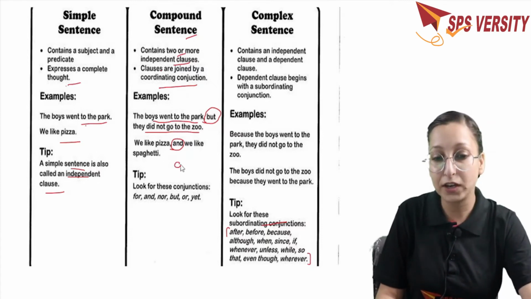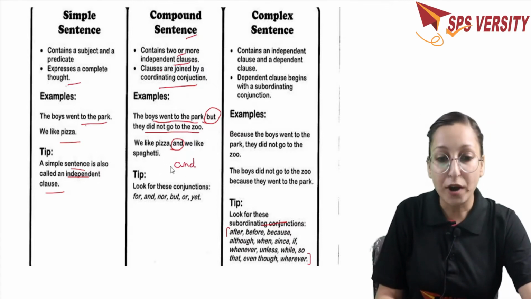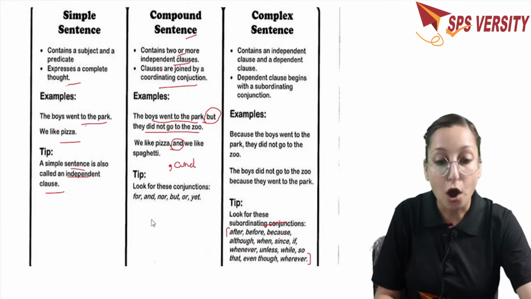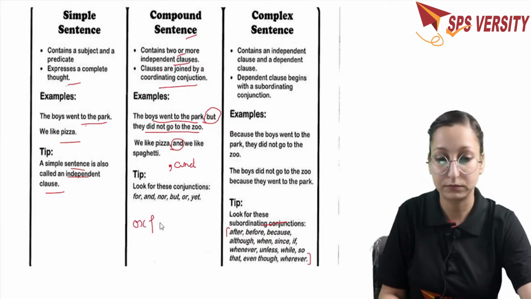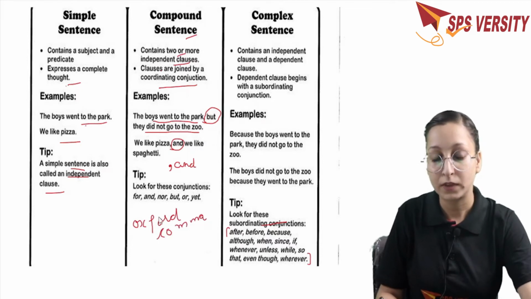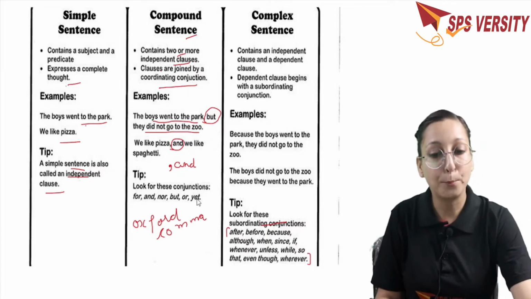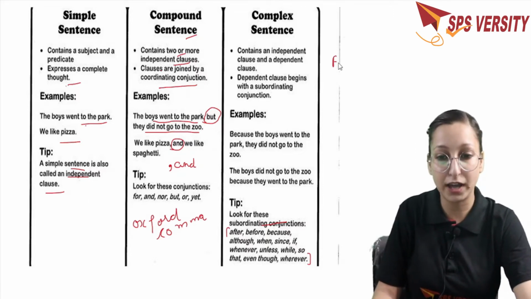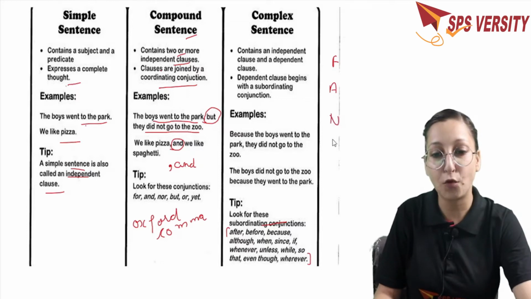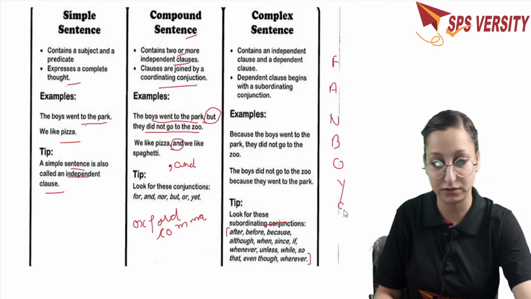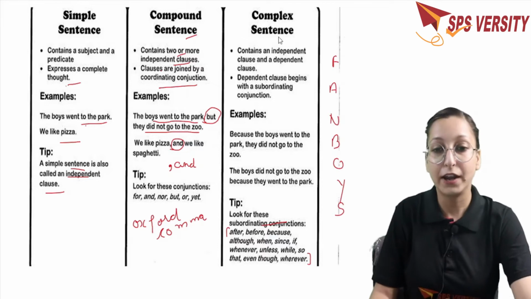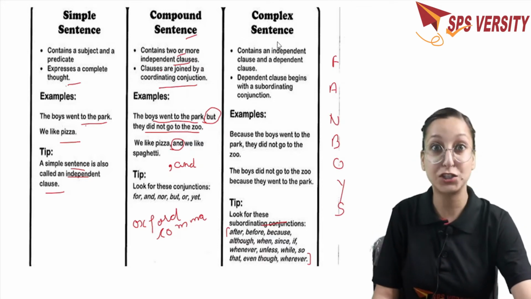Okay, and when you have a comma before and, this is known as the Oxford comma. And one tip: look for these conjunctions: for, and, nor, but, or, yet. We have a formula known as FANBOYS if you want to memorize the coordinating conjunctions. Right, FANBOYS.